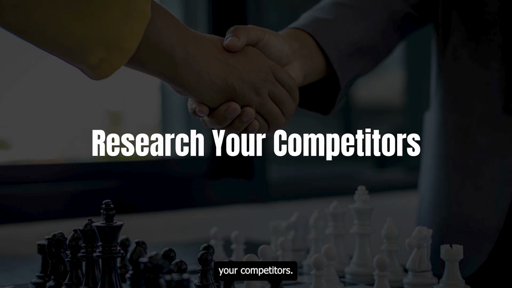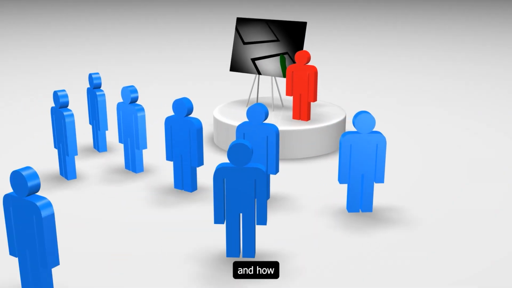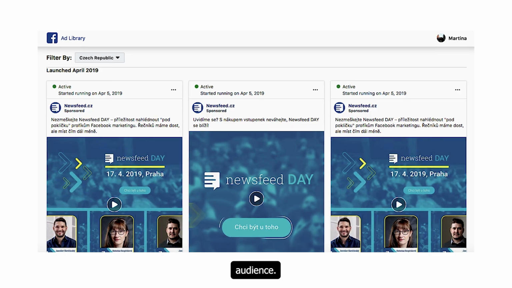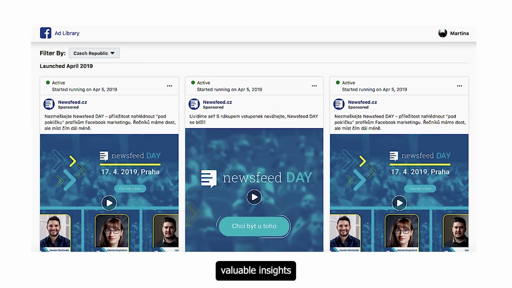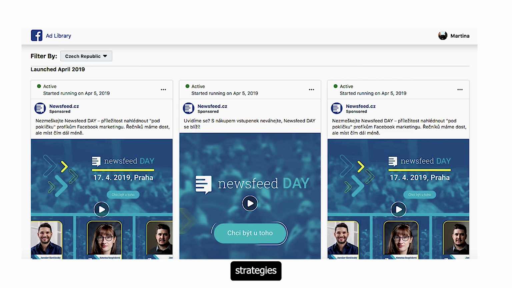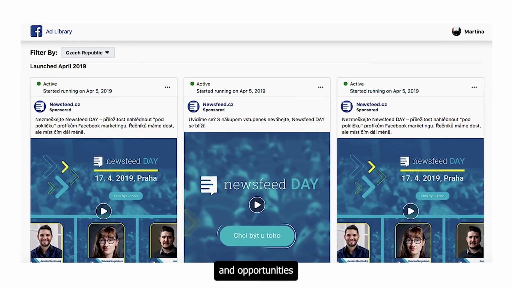Research your competitors. See what kind of ads they're running and how they're engaging with their audience. Tools like Facebook Ad Library can provide valuable insights into your competitors' strategies and help you identify gaps and opportunities.